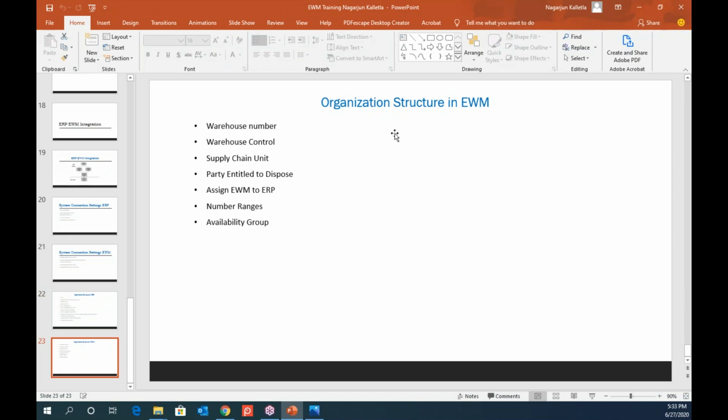And on the EWM side, I showed you, right, warehouse number and storage type, storage section, etc.